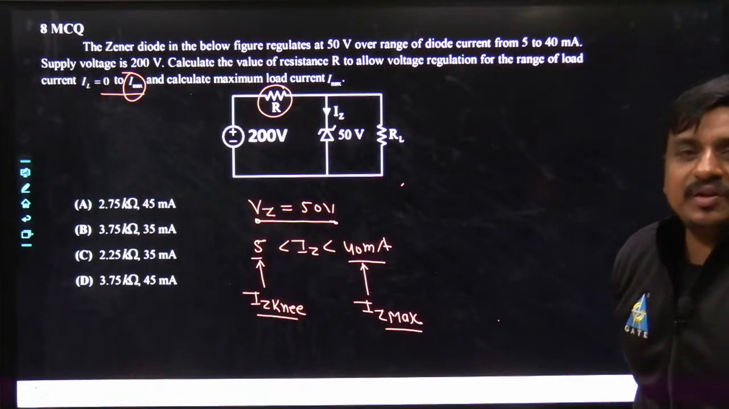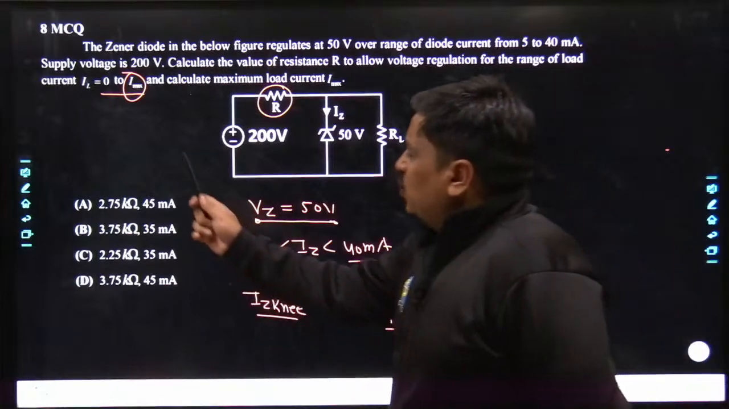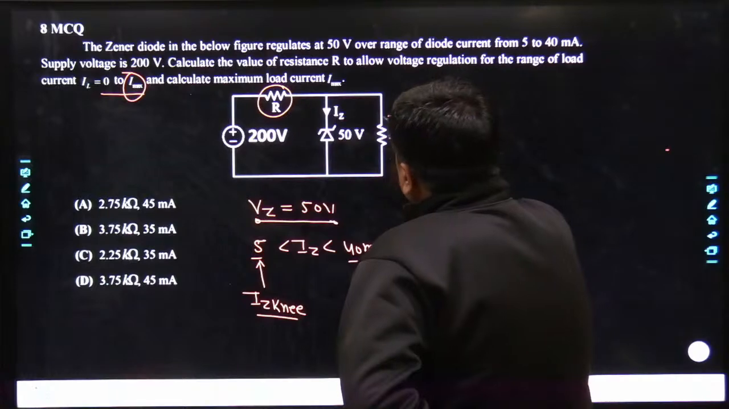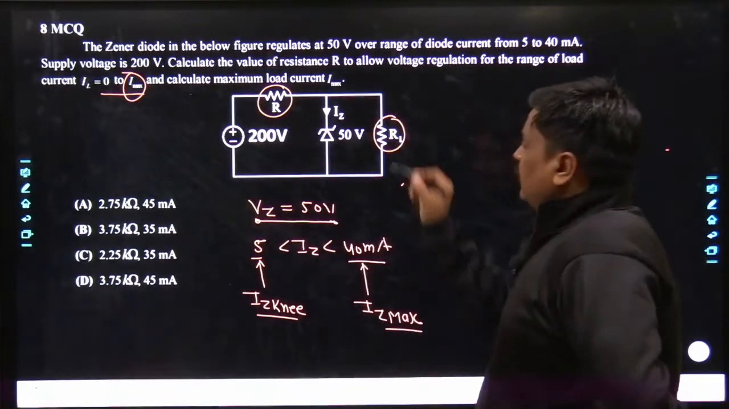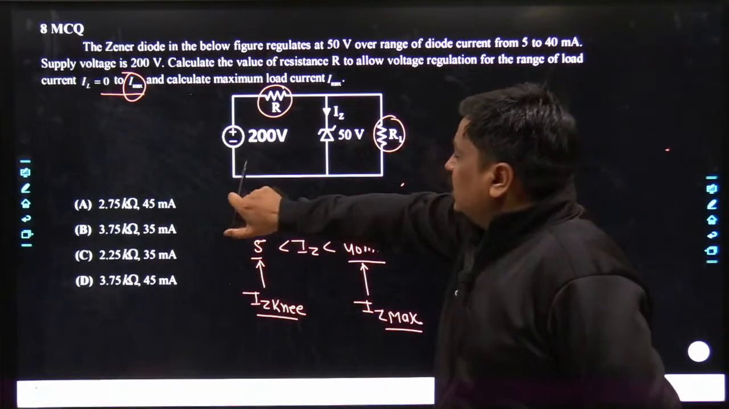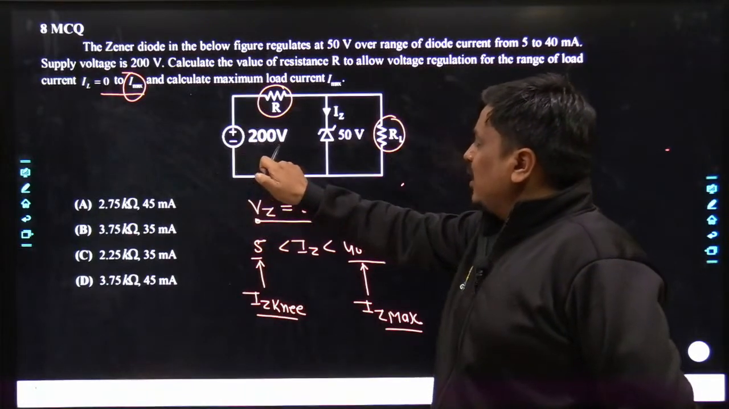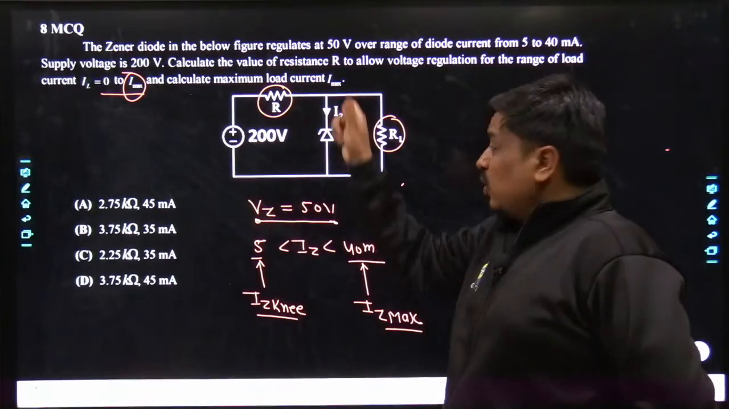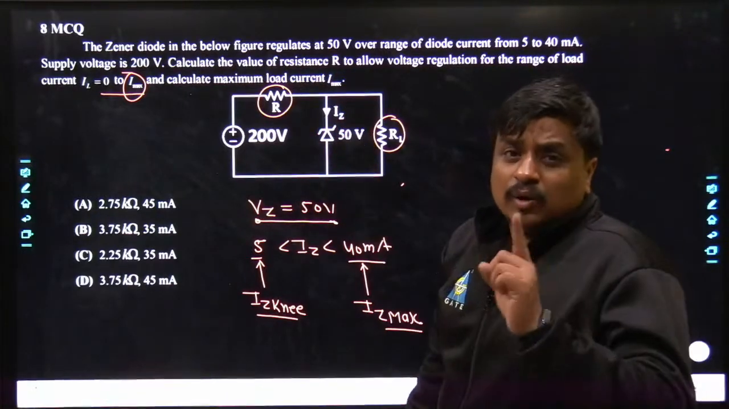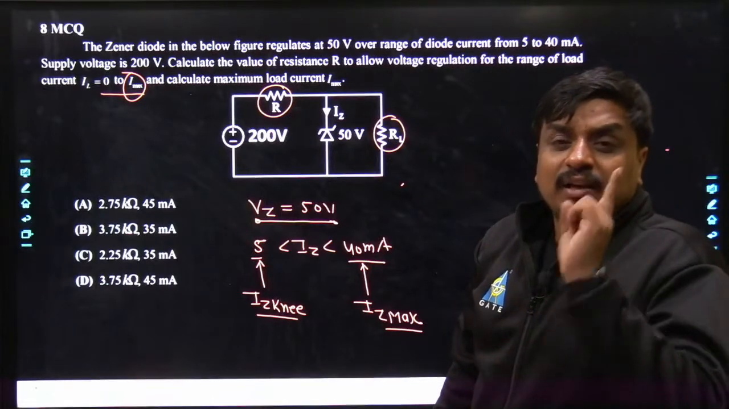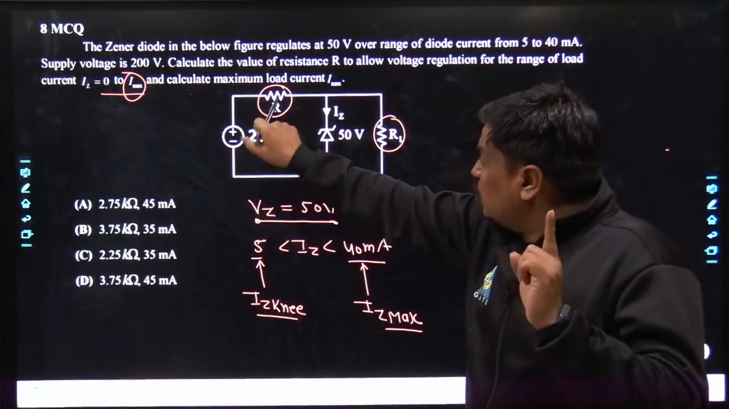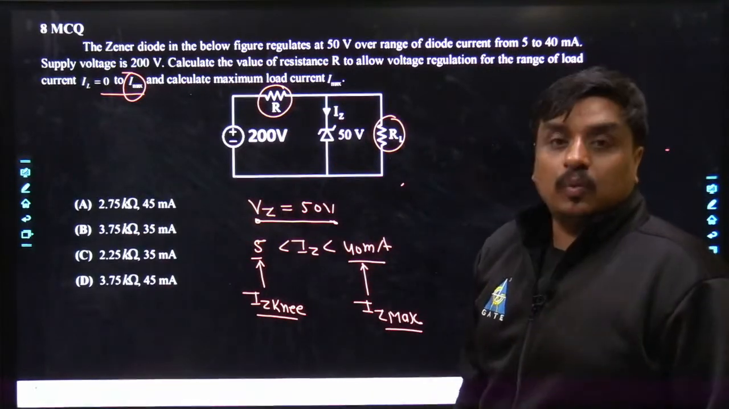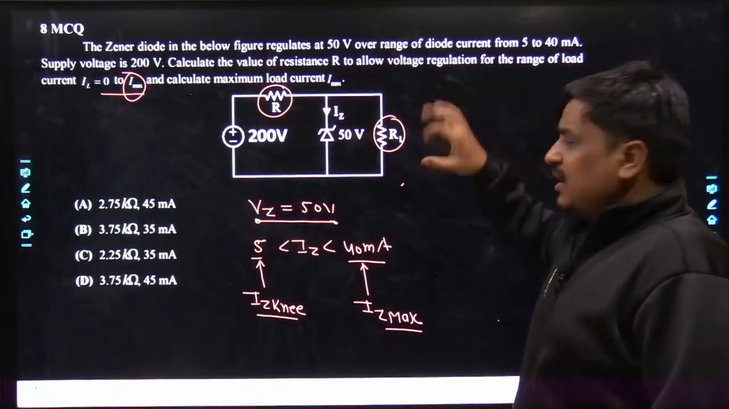My dear friends, just understand in this way. You will have IL equals 0 when the load is open circuited. When the load is open circuited, whatever current is sourced by the 200 volt, the complete current has to come across the 50 volt Zener diode. Now the Zener diode has a little bit of a problem: if the source current goes beyond the value of Iz max, this diode would burn out. That means when you remove the RL, IL becomes 0.